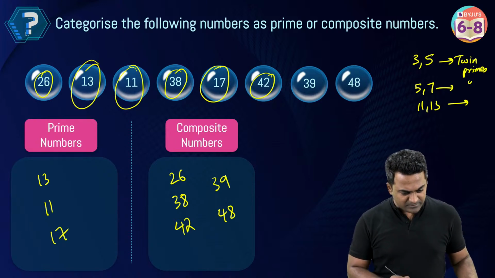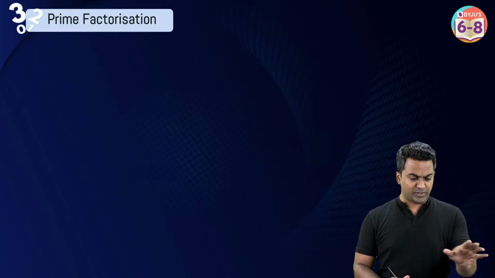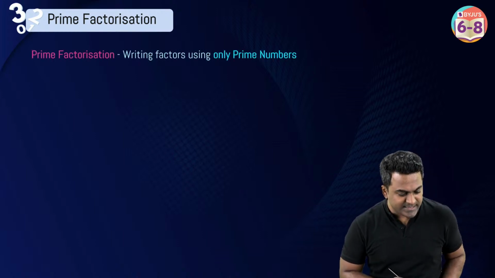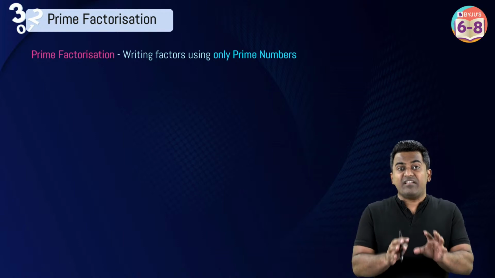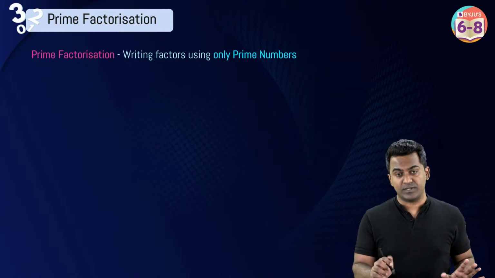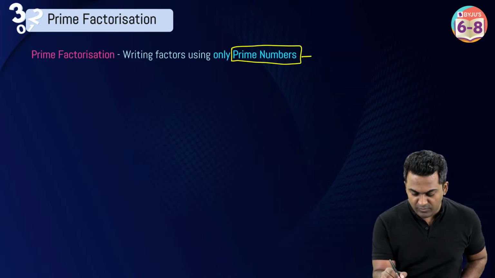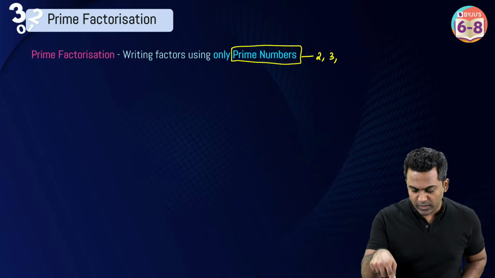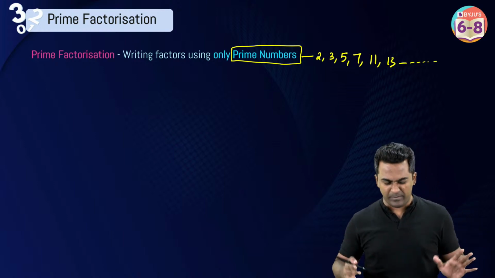So moving on from this, coming to the most important part of the session, which is going to be prime factorization. So please make sure you focus and understand this. Prime factorization means writing factors only using prime numbers. What are prime numbers? I'm going to write all the prime numbers down first. 2, 3, 5, 7, 11, 13, on and on, infinite prime numbers.